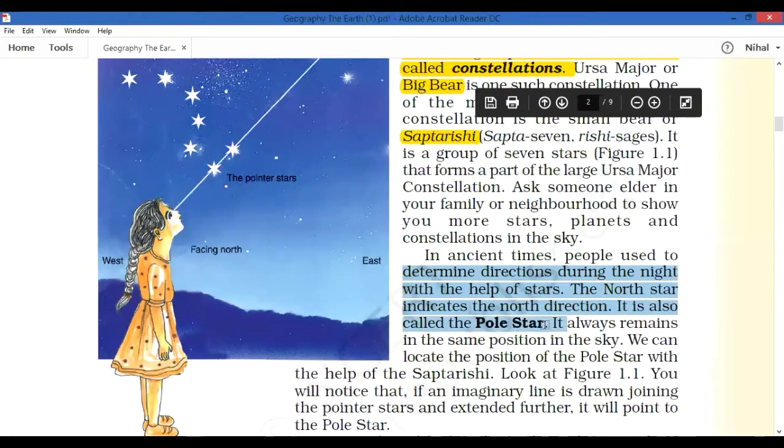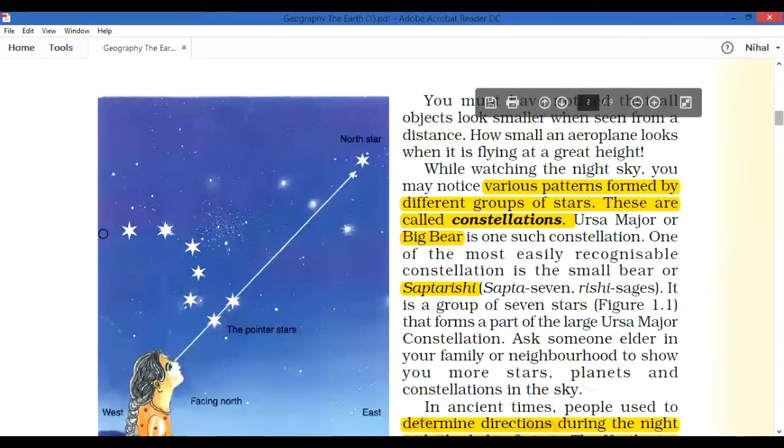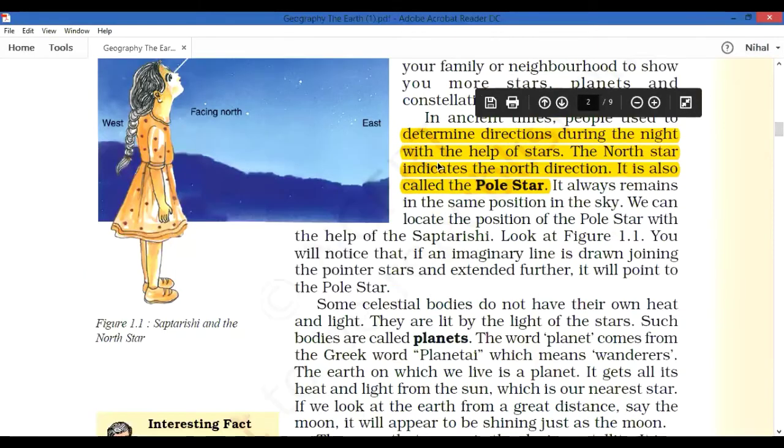One example of such a star is the pole star. That means the north star; the pole star is always in the north direction. How do they find this north star? These seven stars are together, and along with these two stars, we can meet the north star. On the basis of this, they find the north direction. This north star, which indicates the north direction, is called the pole star.